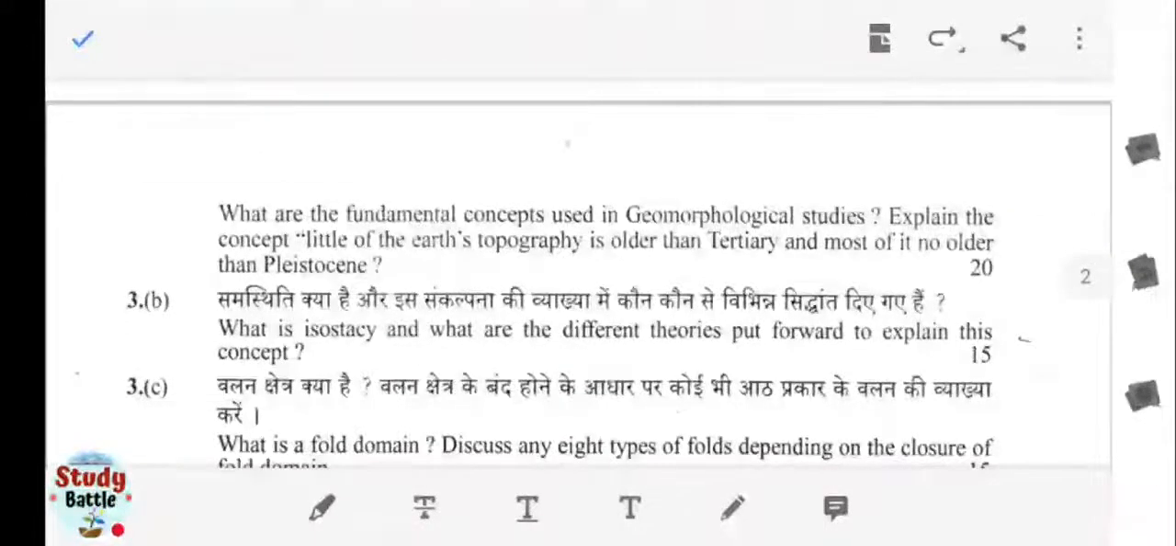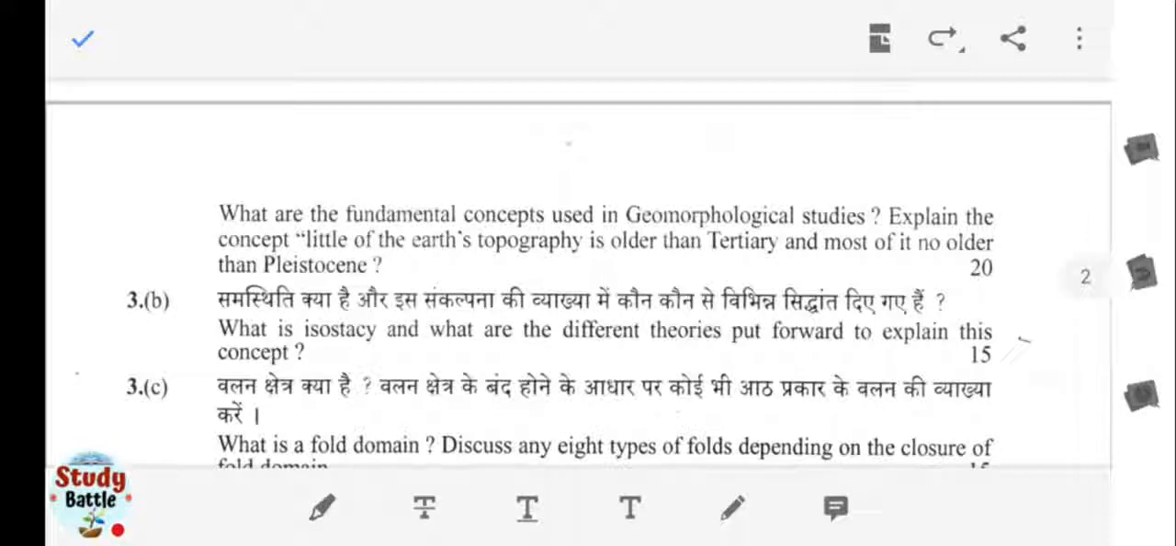Next one is what are the fundamental concepts which are being used in geomorphological studies. So you have to tell about the fundamental concepts, and you have to also explain the concept that little of the Earth's topography is older than Tertiary and most of it is no older than Pleistocene. So you have to discuss especially about the Pleistocene and the Tertiary times. This statement is quite helpful, quite illustrative in itself. So you have to discuss it for the topographical changes: little of the Earth's topography is older than Tertiary times and most of it is no older than Pleistocene. So in between you have to discuss it.